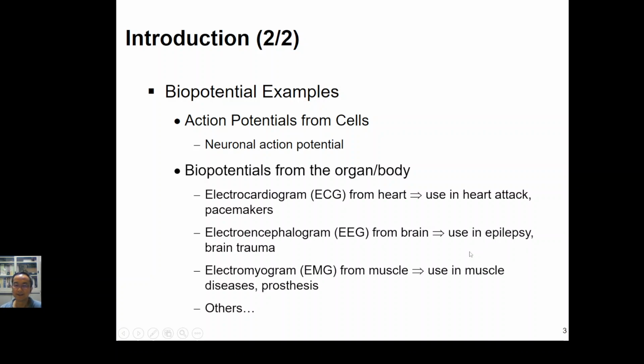Okay, so another biopotential signal comes from another organ, the brain. What we so-called is the EEG. What we can use the EEG for is quite a lot. For example, we can use the EEG to know whether a patient is suffering from epilepsy. As we all know, the EEG signal from different subjects is different. There is almost no regular pattern. But for the patient who has epilepsy, they will have regular patterns on their EEG.